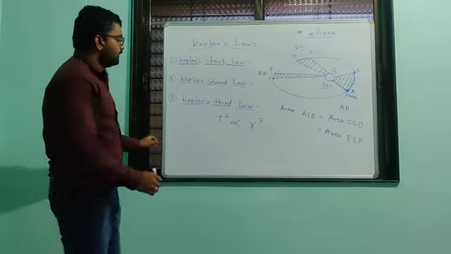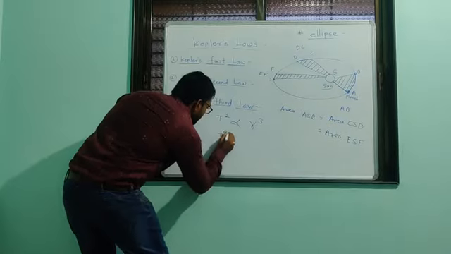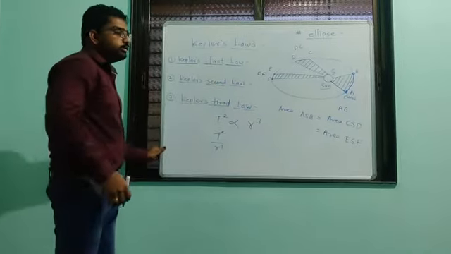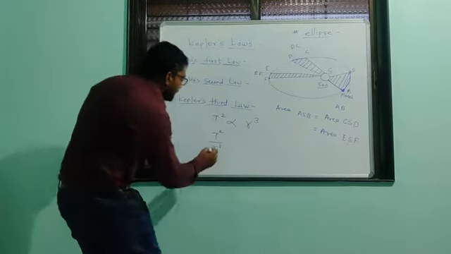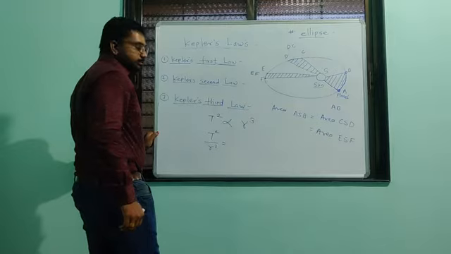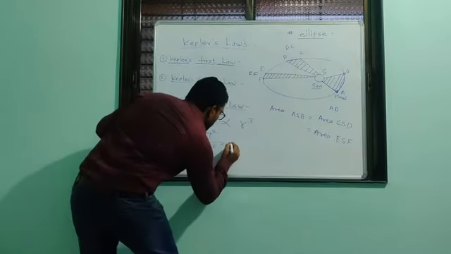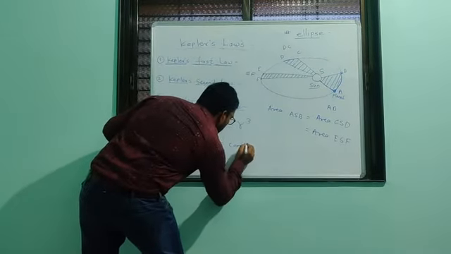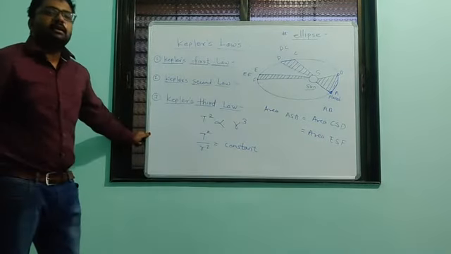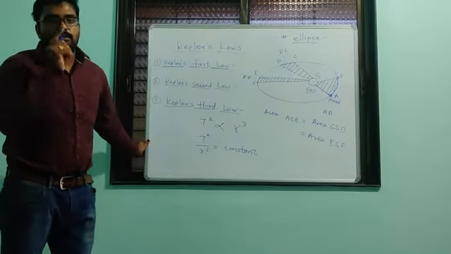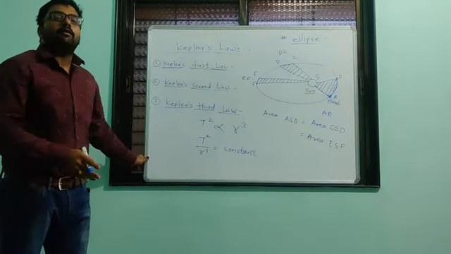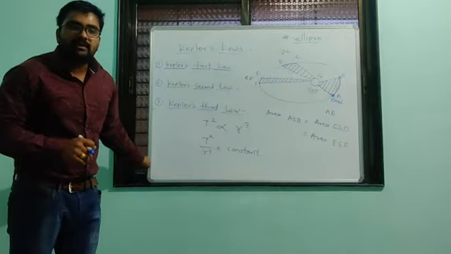If we put T square by R cube on the left side and remove the proportionality constant, we get T square by R cube is equal to constant. This law is applicable to any planet of the solar system.